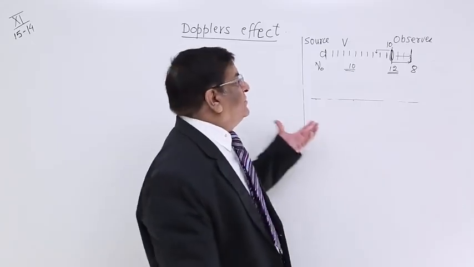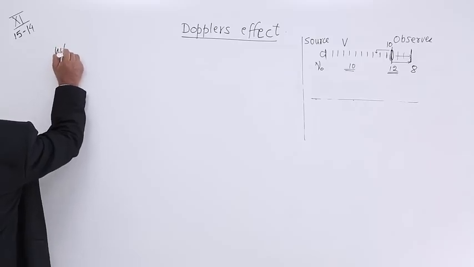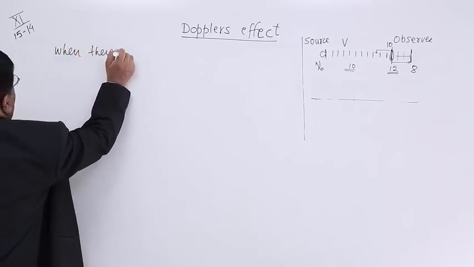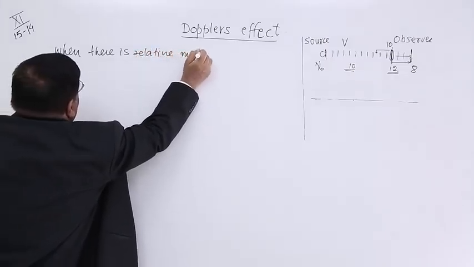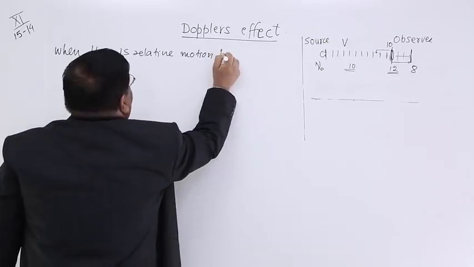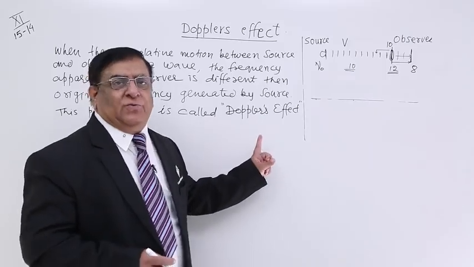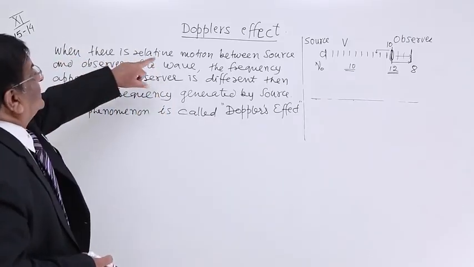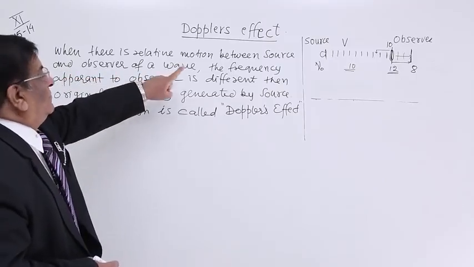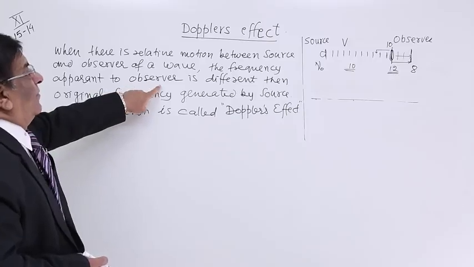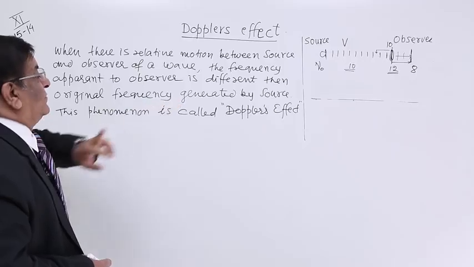And now we are in a position to write what is Doppler effect. So, I will read out what is Doppler effect. When there is relative motion between source and observer of a wave, the frequency apparent to the observer is different than the original frequency generated by the source.